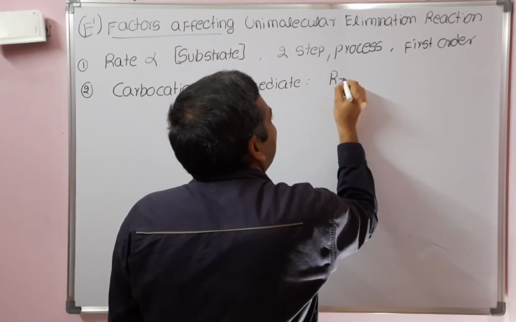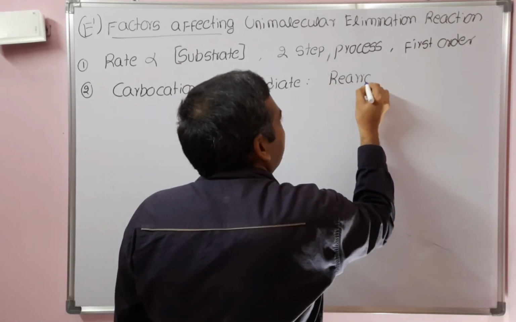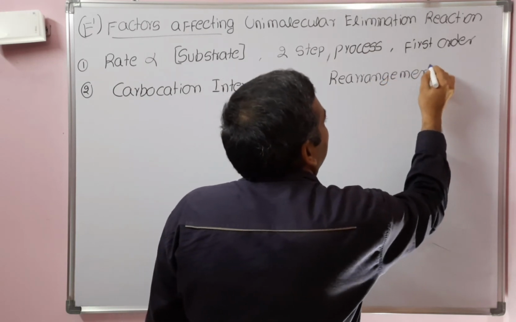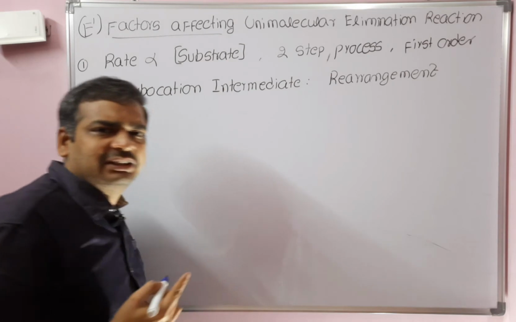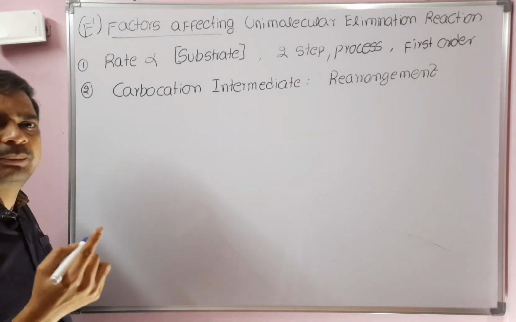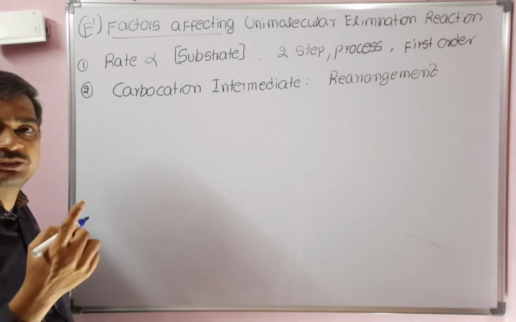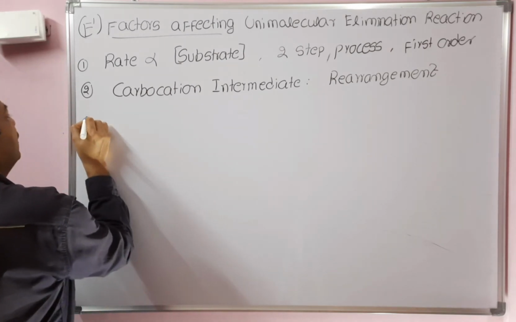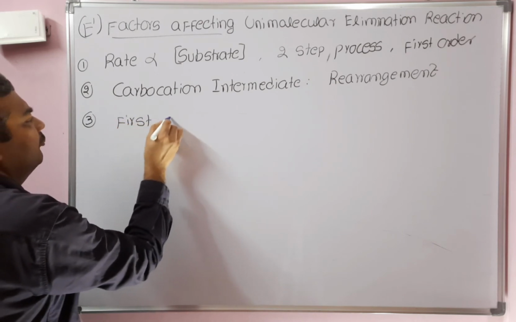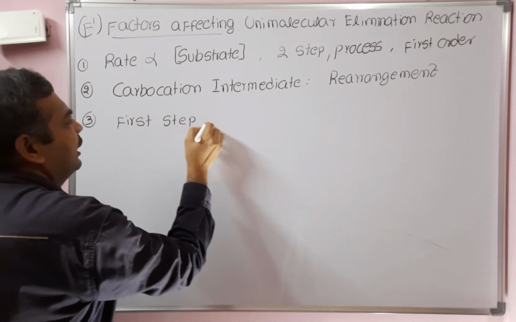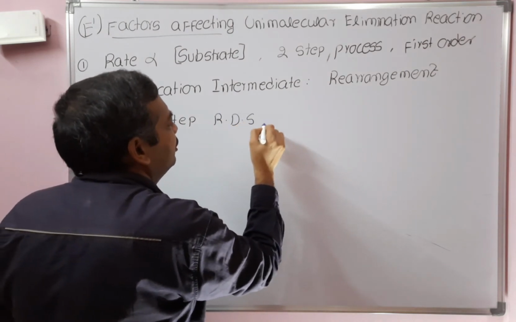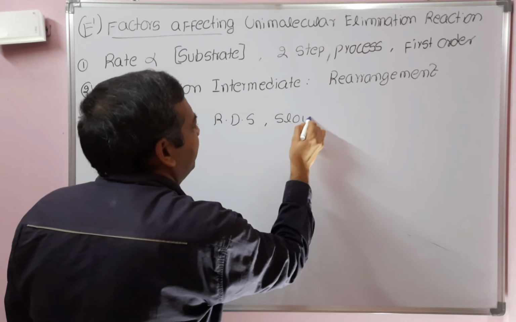So always, if there is a chance, rearrangement is possible in E1 reaction. Why? Because the carbocation intermediate is formed in the first step. First step is the rate determining step, and it is a slow step, only one molecule is involved in the first step.